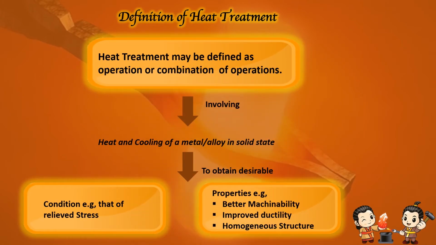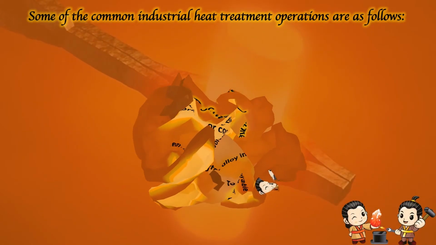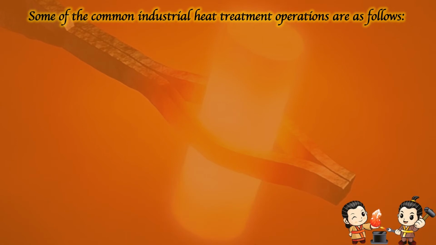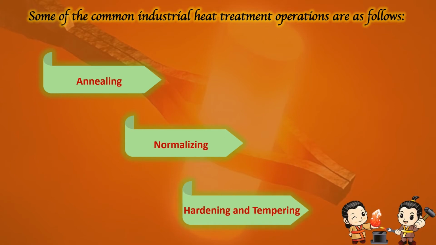Definition of heat treatment. Heat treatment may be defined as an operation or combination of operations involving heating and cooling of a metal alloy in solid state to obtain desirable conditions, for example relieved stress, better machinability, improved ductility, homogeneous structure. Some of the common industrial heat treatment operations are as follows: annealing, normalizing, hardening, and tempering.